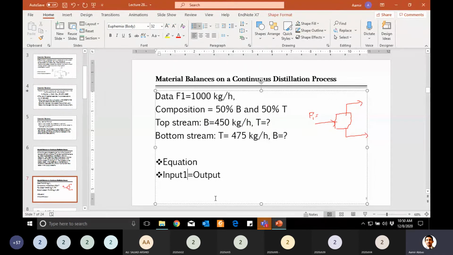I will write it like this: input of stream 1 plus output of stream 2 plus output of stream 3. What was stream 3? The downstream, this was 3 and upper was 2. Just mention here for your information in the bracket, it is overall flow rate. This is one equation. Okay, second equation.